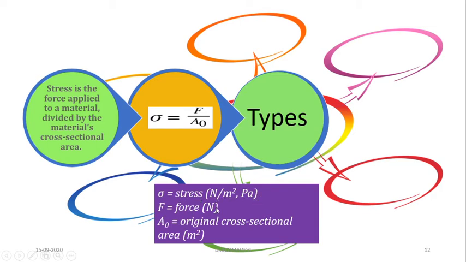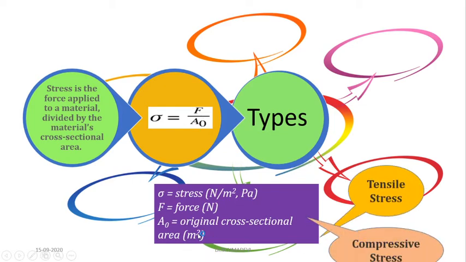F is a force which is measured in Newton, and A naught is called the original cross-sectional area. Instead of A naught we can mark A also. So sigma is equal to F by A, which is called the stress. That means stress is the ratio of force and area. Area is measured in meter squared.